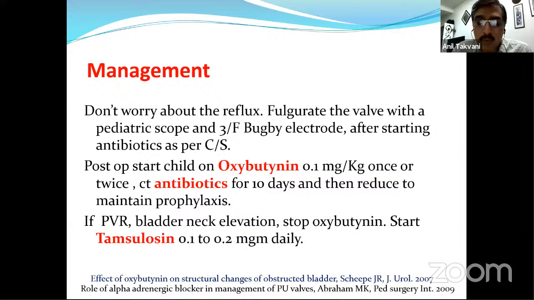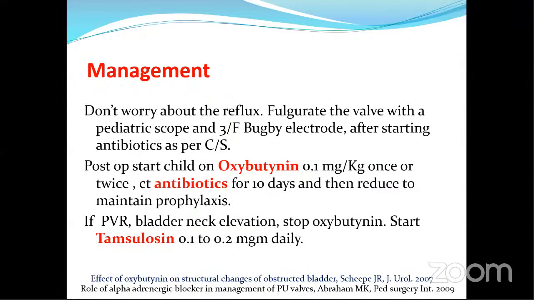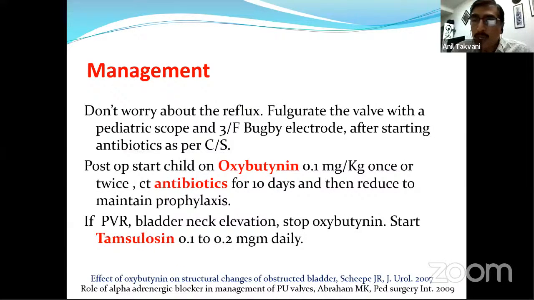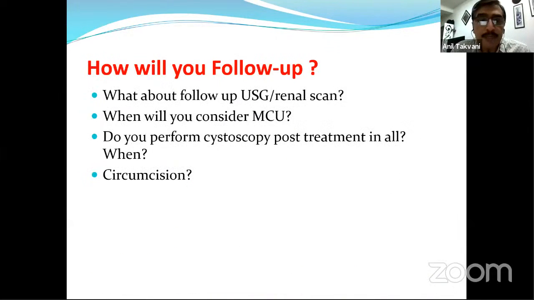And if post-void residuals are a little bit there, and some elevation is seen in the MCU or during the valve fulguration, then we can think about starting tamsulosin. Both now have a number of publications in the literature supporting this treatment.